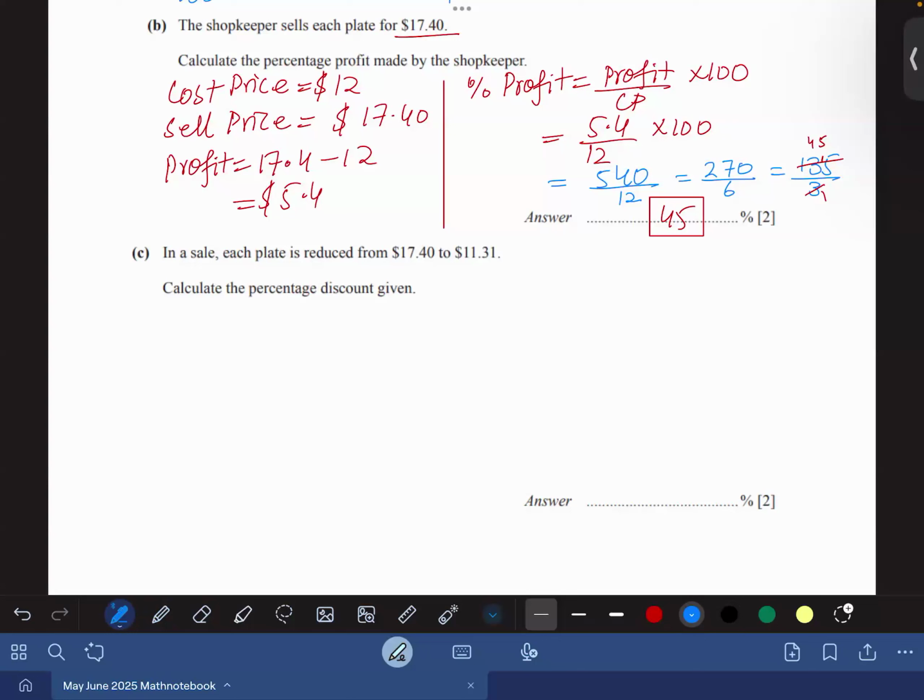Laluna, read the question, bacha. In the sale, each plate is reduced from $17.40 to $11.31. Calculate the percentage discount given.